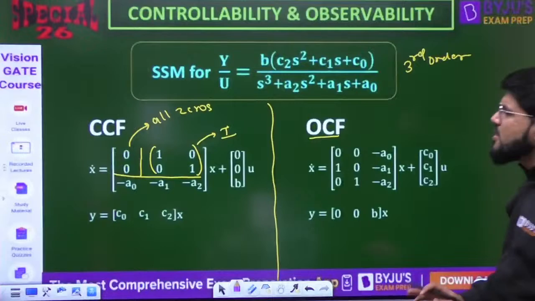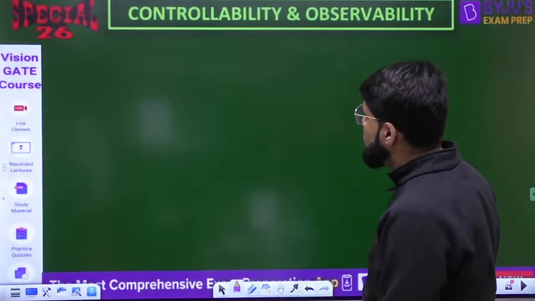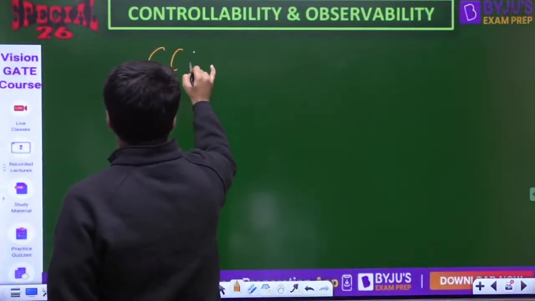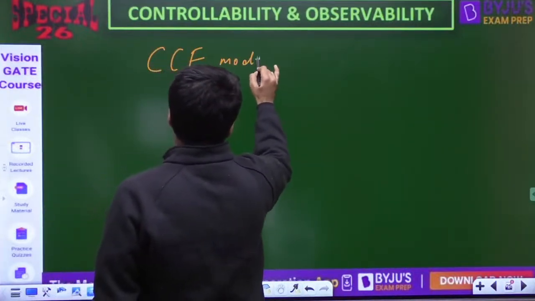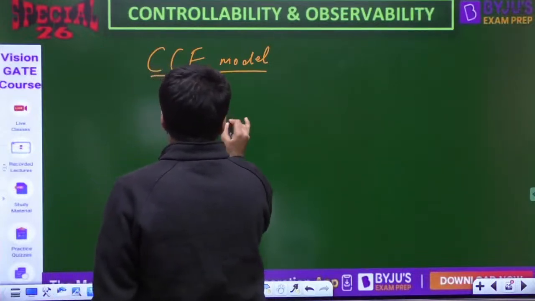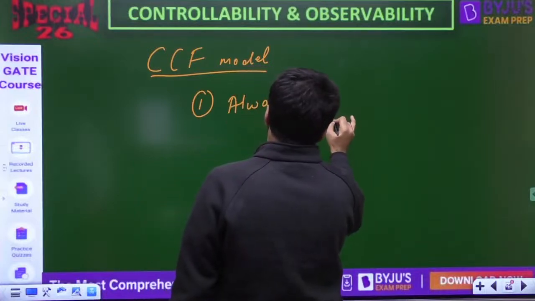So we can summarize this. When the pole zero cancelled, the system turned out to be unobservable. So please remember, whenever you have a CCF model, the first point to be noted is it is always controllable. Please don't check the controllability.